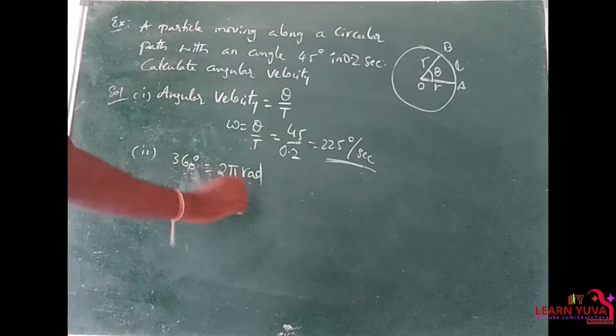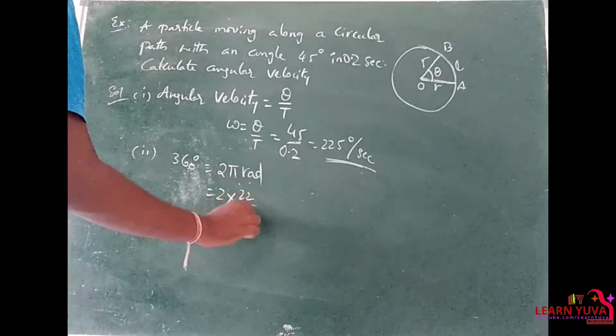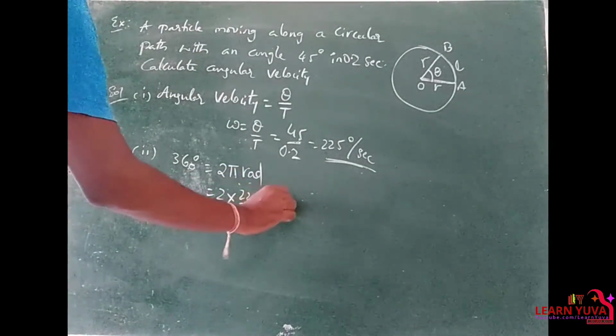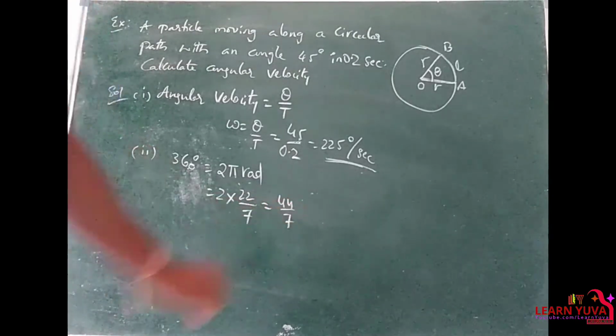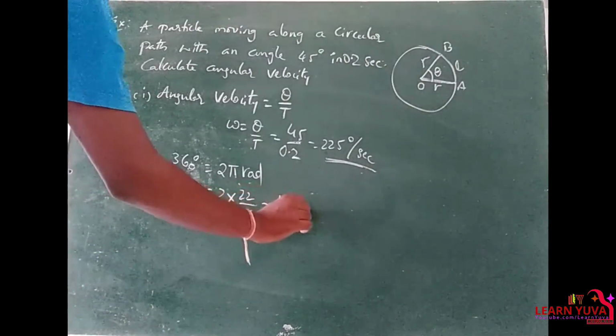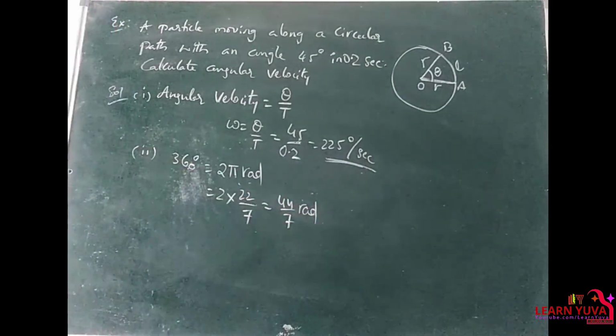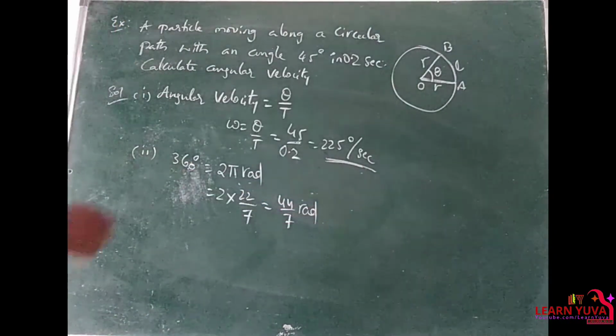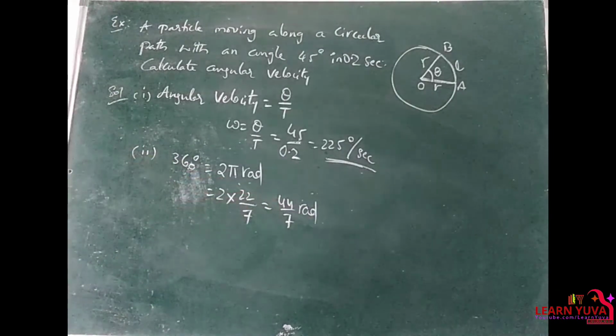Two into pi value 22 by 7, that is equal to 44 by 7 radians. So therefore 360 degrees is equal to 44 by 7 radians.